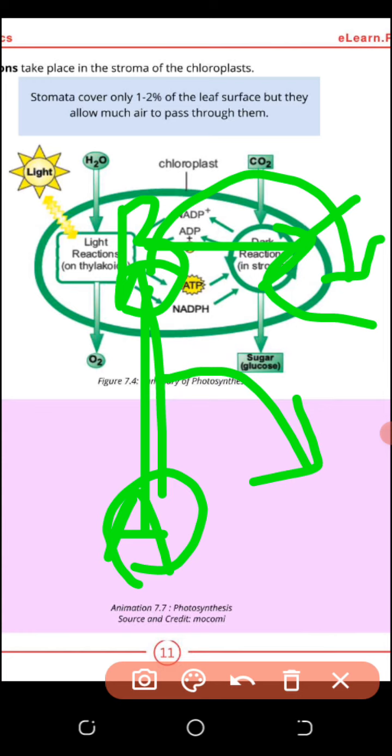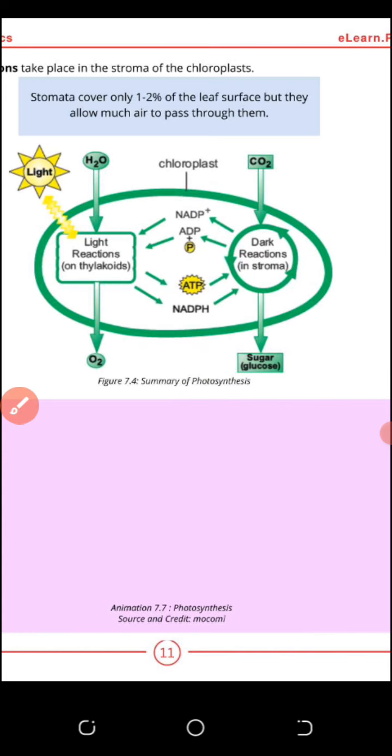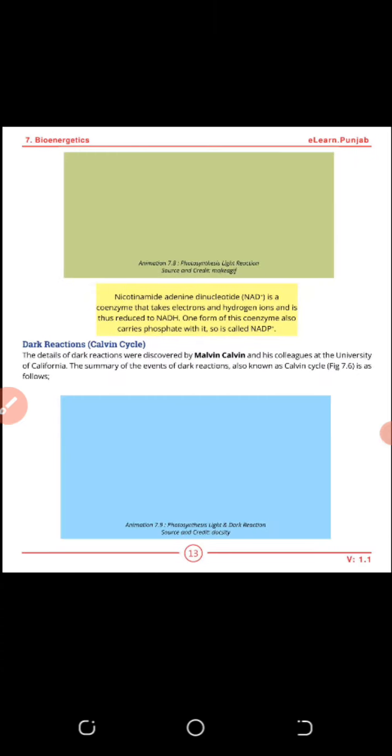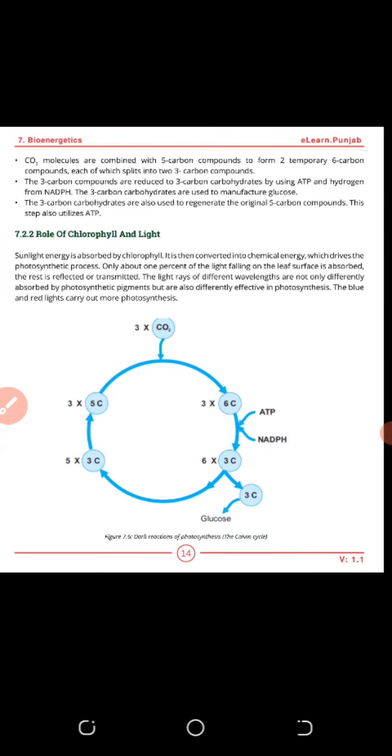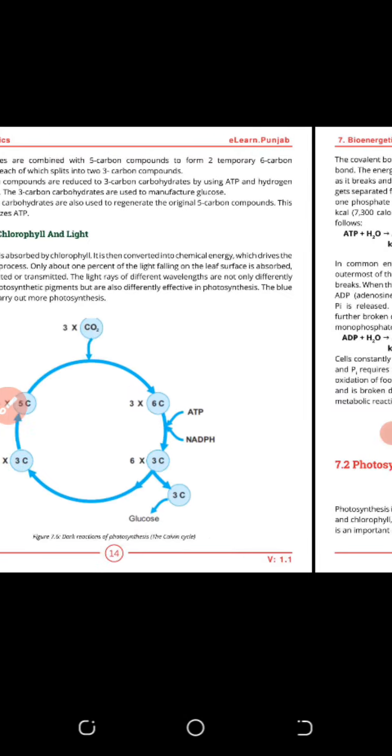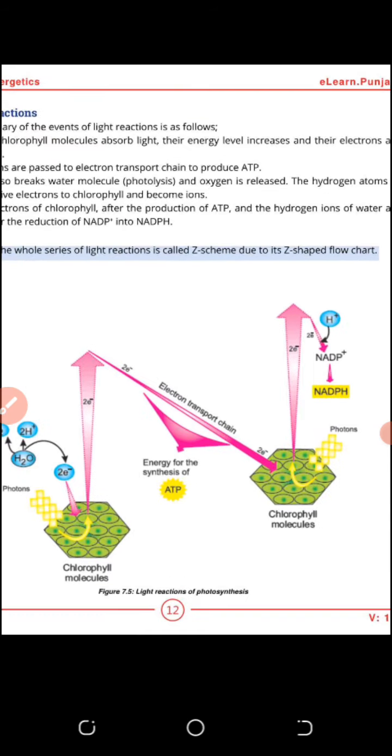Oxidation reduction reactions take place. Addition of electrons and removal of electrons are reduction and oxidation, and together they are called redox reactions.